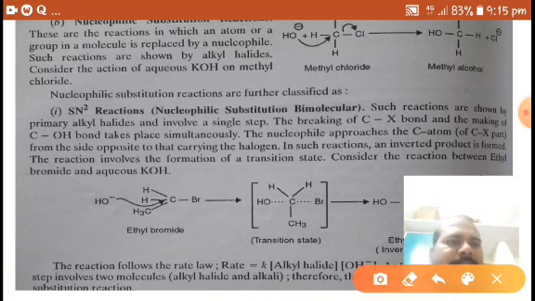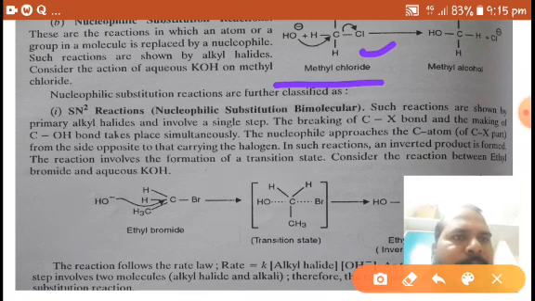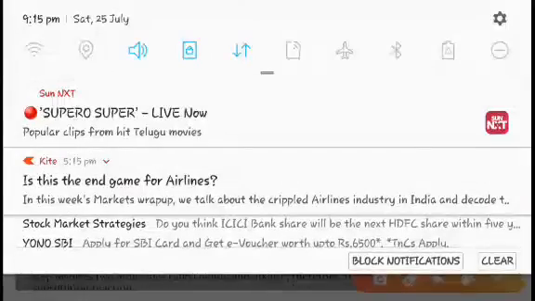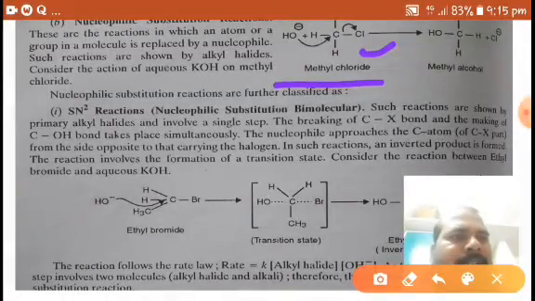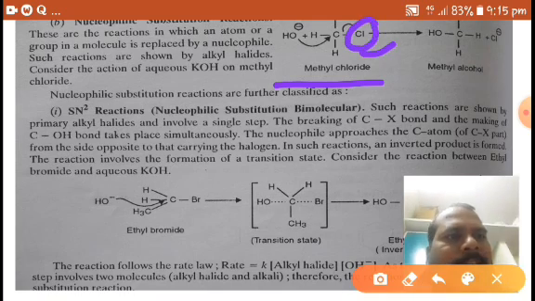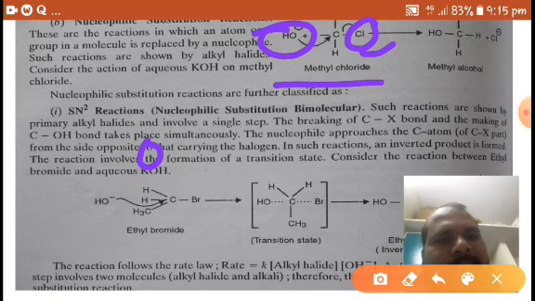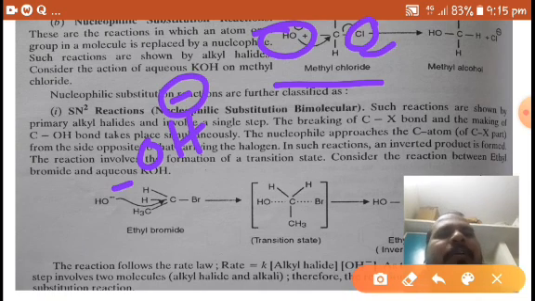In substitution reactions, what happens here? I am taking the example of methyl. Here there is some hydrogen. This Cl is replaced by this OH minus. OH minus is a nucleophile. What are nucleophiles?